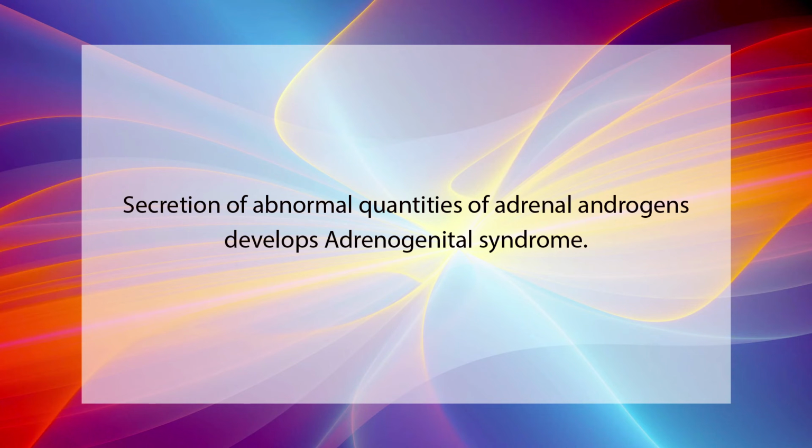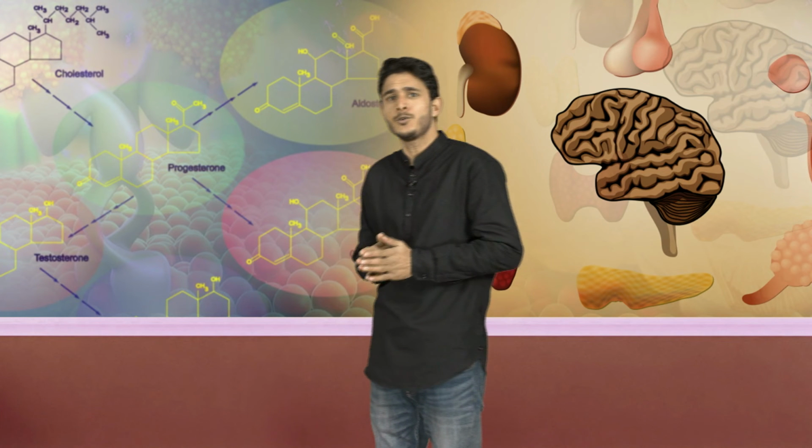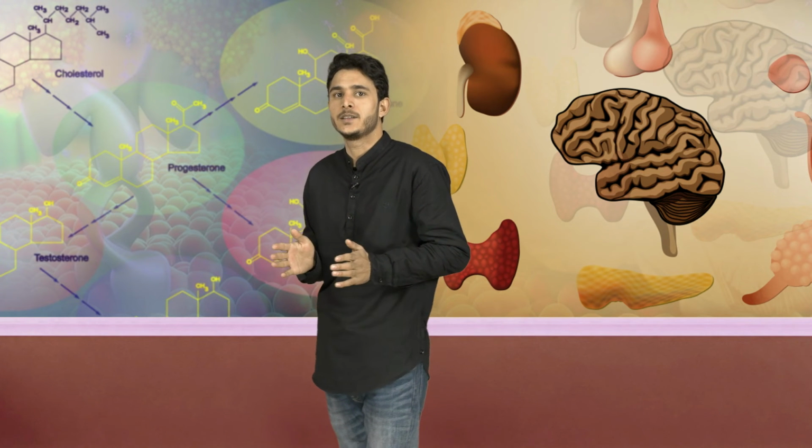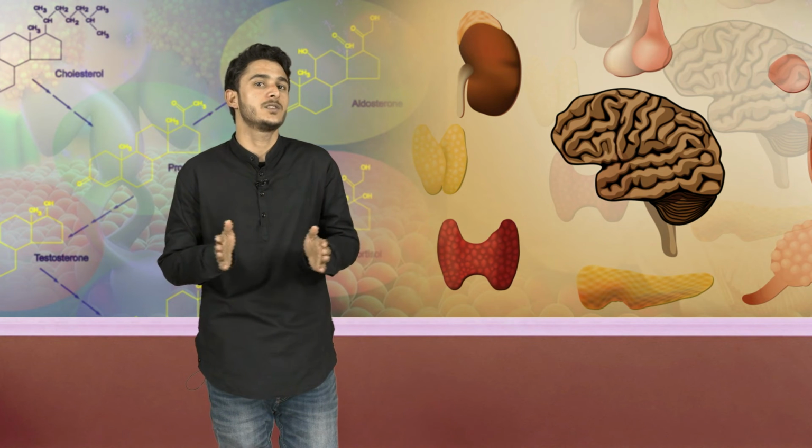However, secretion of abnormal quantities of adrenal androgens develops adrenogenital syndrome. This is caused due to the tumor of zona reticularis in adrenal cortex. Adrenogenital syndrome is characterized by the tendency for the development of secondary sexual character of opposite gender.